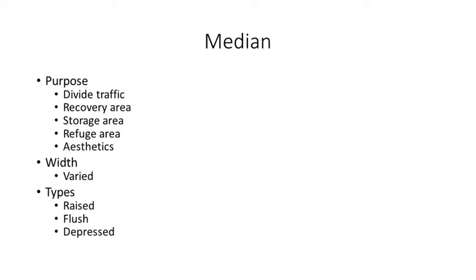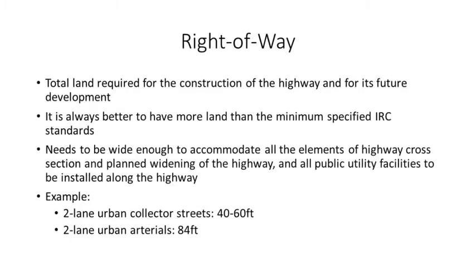And also you can say the curves can be of different types: low curves, semi barrier curves, and barrier type curves. So that is the median, which separates the vehicles, and the median with the curves. So that's about the median. Next you can say the right of way.